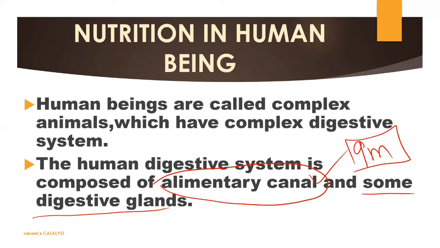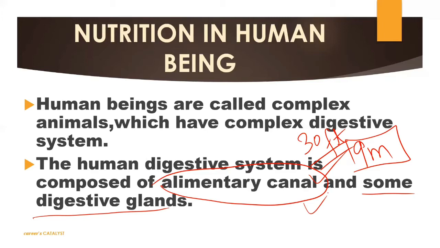9 meter long means approximately 30 feet. It is very long. Our height is approximately 6 to 6.5 feet maximum. So 9 meter is a very long channel actually. So this alimentary canal is approximately 9 meter long. We will talk about the alimentary canal. At first we will talk about the parts of this alimentary canal.